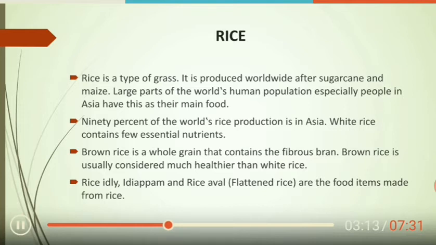Ninety percent of the world's rice production is in Asia. White rice contains few essential nutrients. Brown rice is a whole grain that contains the fibrous bran. Brown rice is usually considered much healthier than white rice. Rice idli, idiyappam and rice aval, like flattened rice, are food items made from rice.